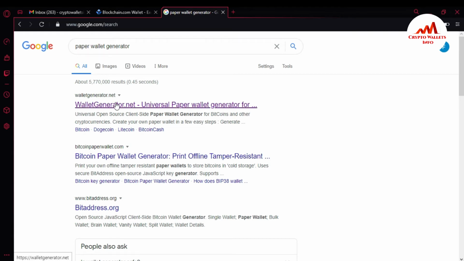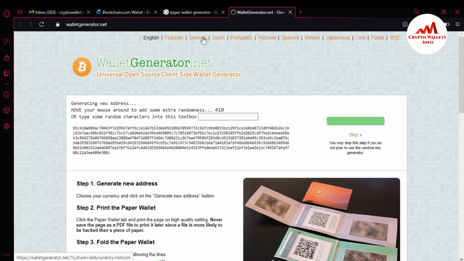There is the first website, paperwalletgenerator.net. When I click on it, you can see the paperwalletgenerator.net open in front of me. Let's suppose I want to create a paper wallet of Bitcoin on this website. This is so easy and simple. You can create your paper wallet randomly with your mouse.